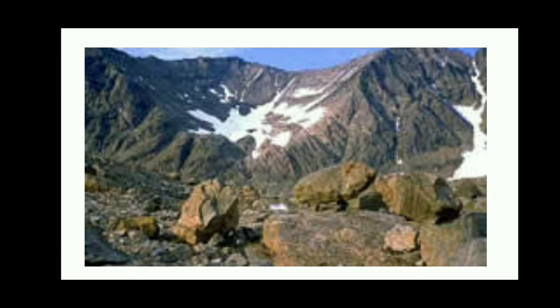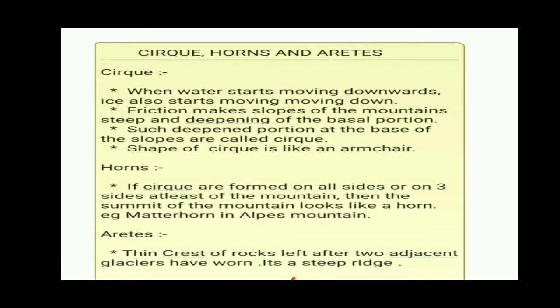Next, when the water starts moving downward, ice also starts moving downward, and because of the friction, the slope of the mountain becomes steep and the basal portion deepens. Such deepened portion at the base of the slope is called a cirque. The shape of the cirque is like an armchair.